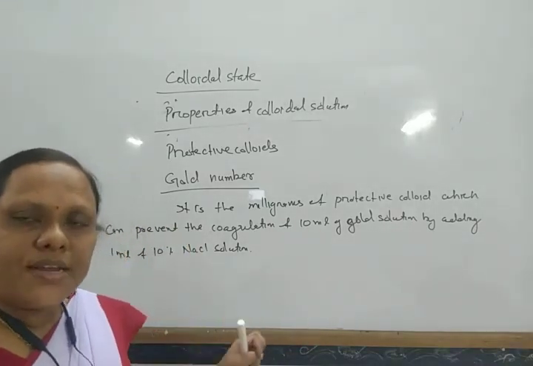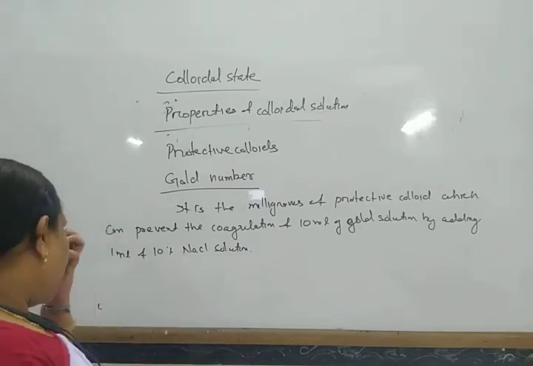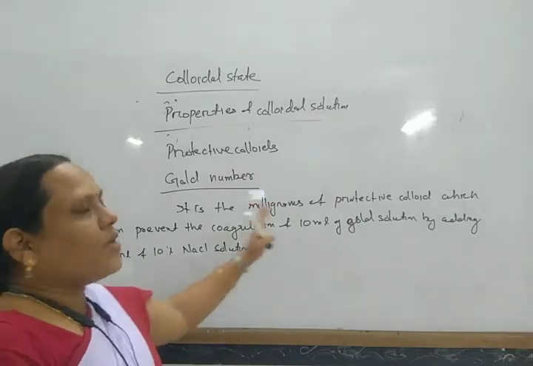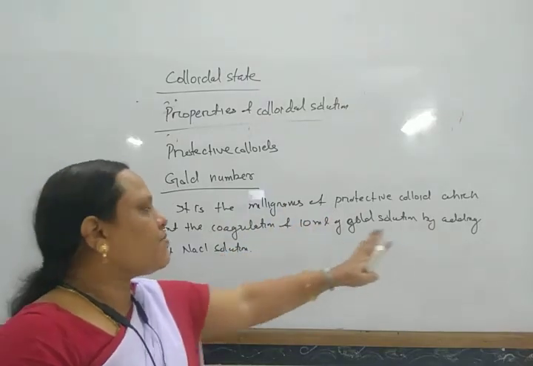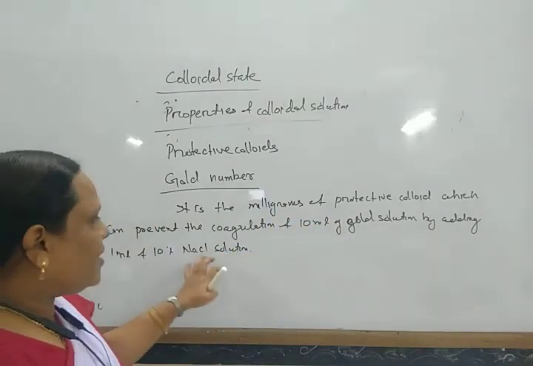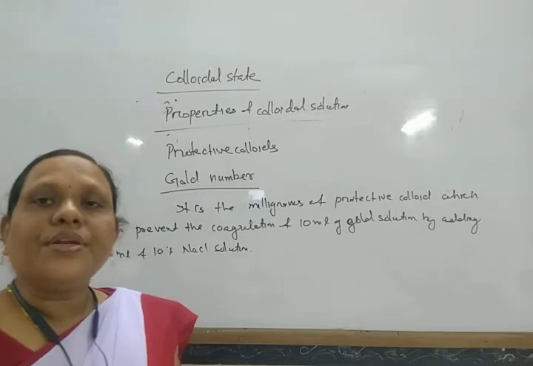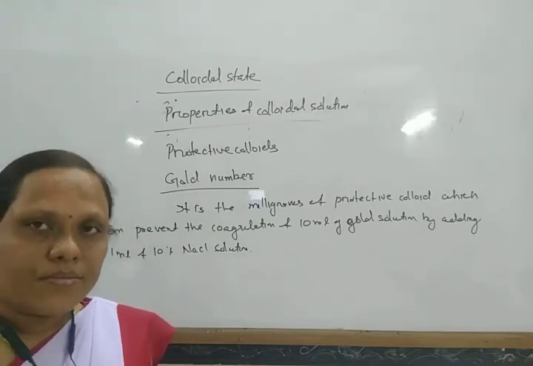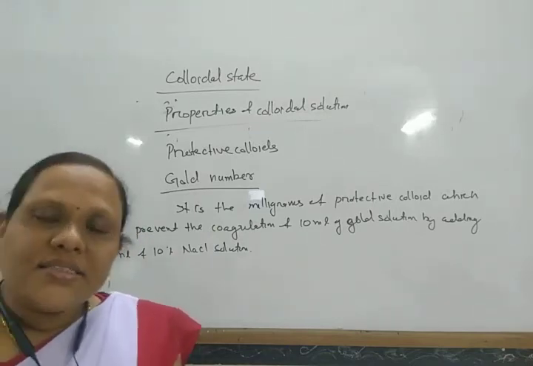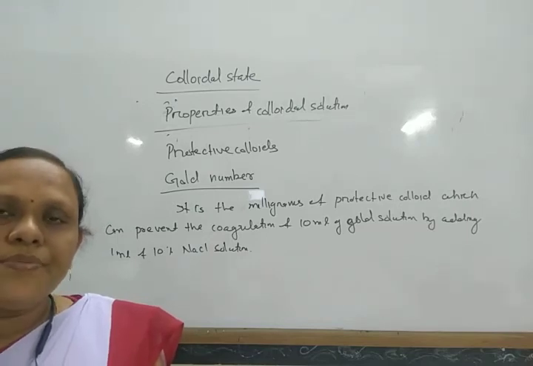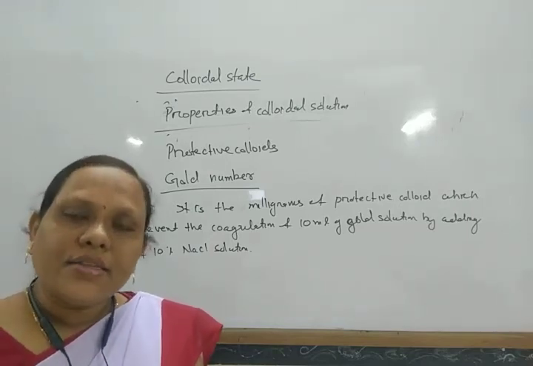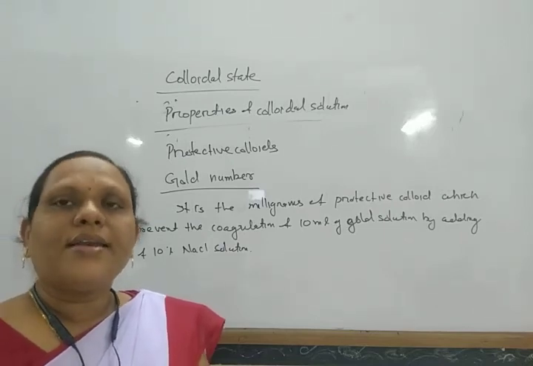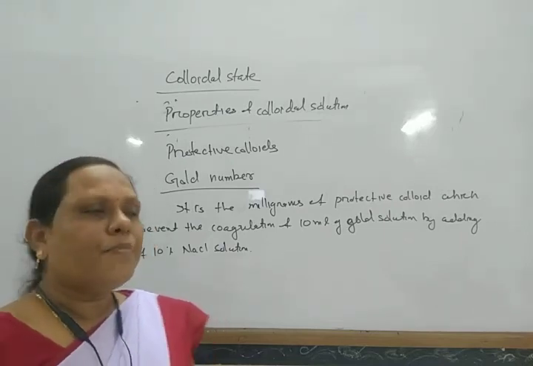But if some protective colloid is added, then it can prevent the coagulation. So the minimum milligrams of protective colloid which can prevent the coagulation is known as the gold number. The less the value of gold number, the more is its protective power, and the higher the value of gold number, the less is its protecting power.